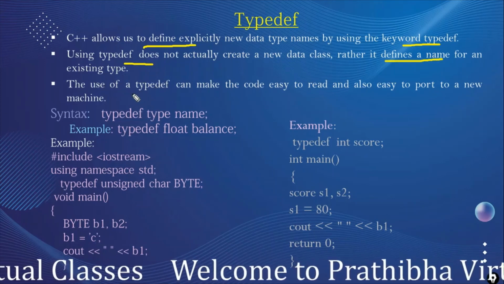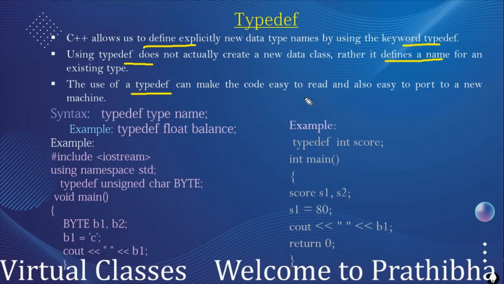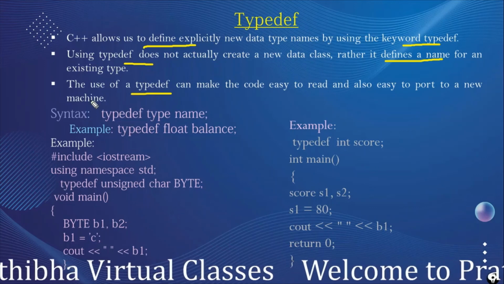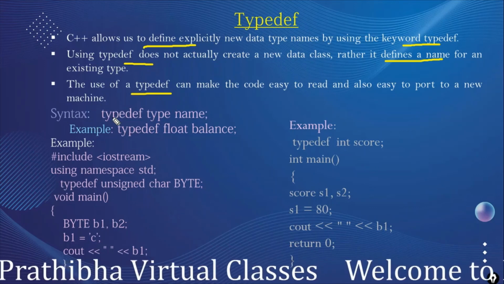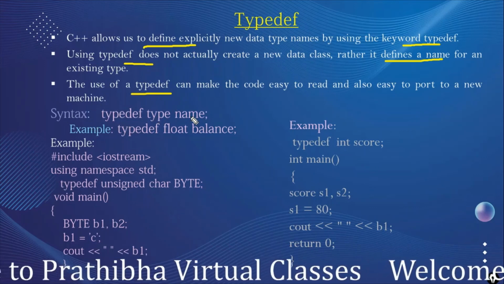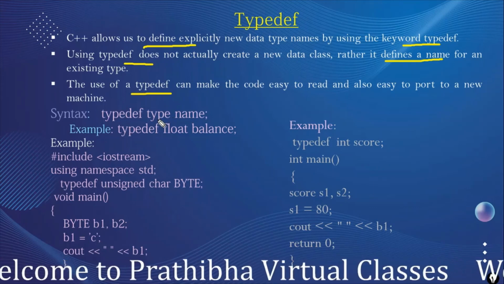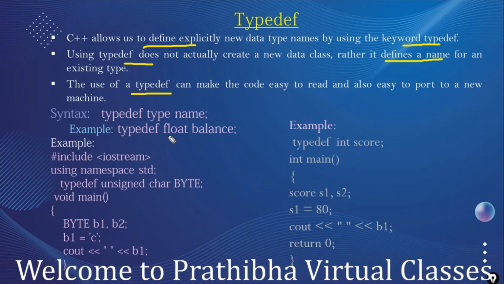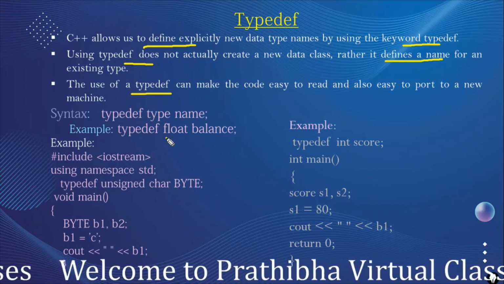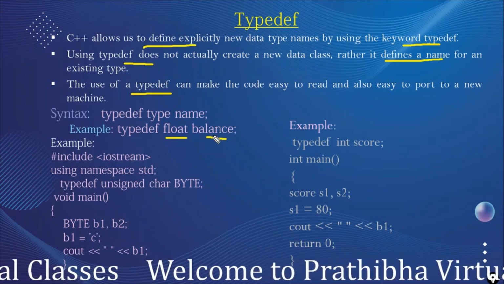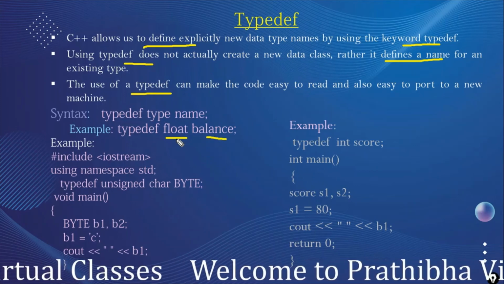The use of typedef can make the code easy to read and also easy to port to a new machine. The syntax is typedef type name, where type may be any data type and name is a name for the data type. For example, typedef float balance. Instead of using float, you can use balance. When we define variables by using balance, those become float variables.